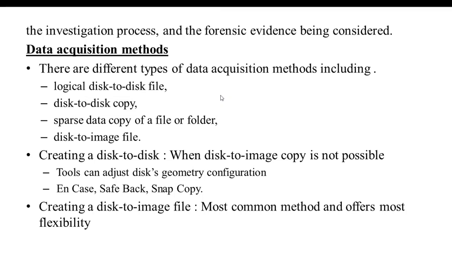So following are the various data acquisition methods: logical disk to disk file and disk to disk copy, sparse data copy of a file or folder, and disk to image file. So these are the types of data acquisition methods. The first one is creating a disk to disk copy. It means when a disk to image copy is not possible, the tool can adjust the disk geometry configurations. SafeBack and SnapCopy are among the various tools used here.